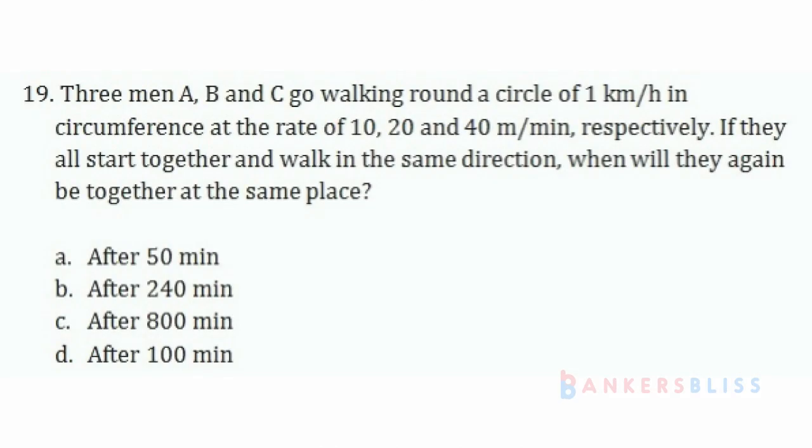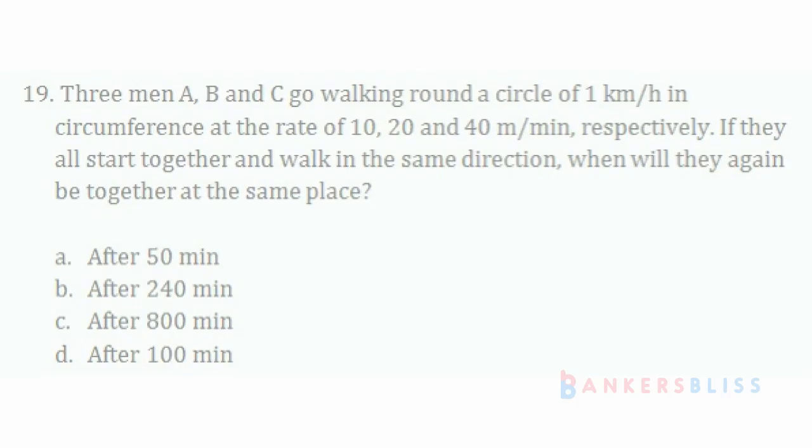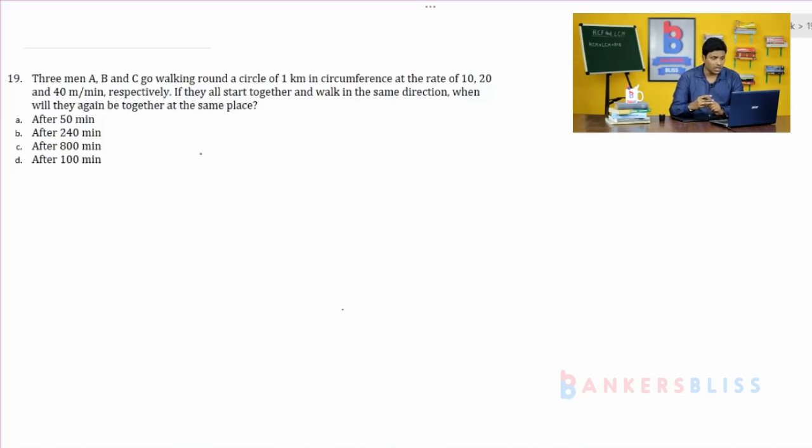Question number 19. Three men A, B and C go walking round a circle of 1 kilometer in circumference at the rate of 10 meters per minute, 20 meters per minute and 40 meters per minute respectively. If they all start together and walk in the same direction, when will they again be together at the same place? You know the speed, but you don't know how much time they will take to complete one circle.